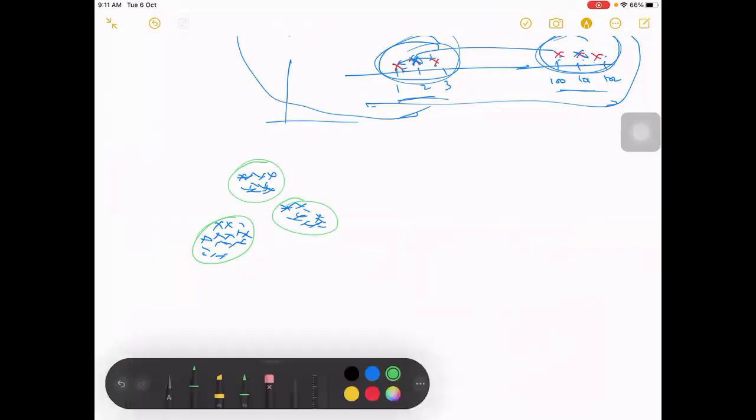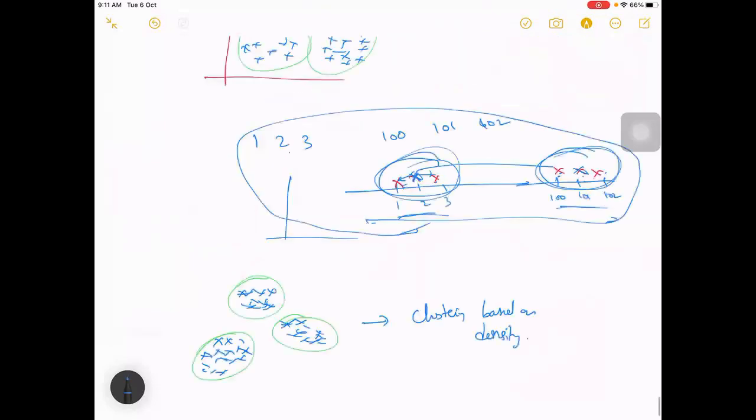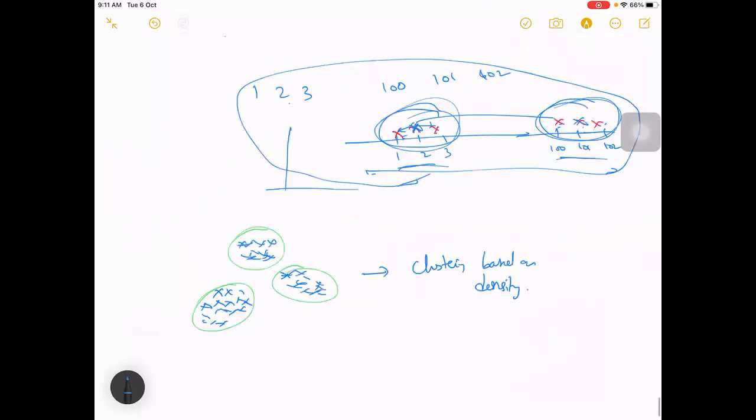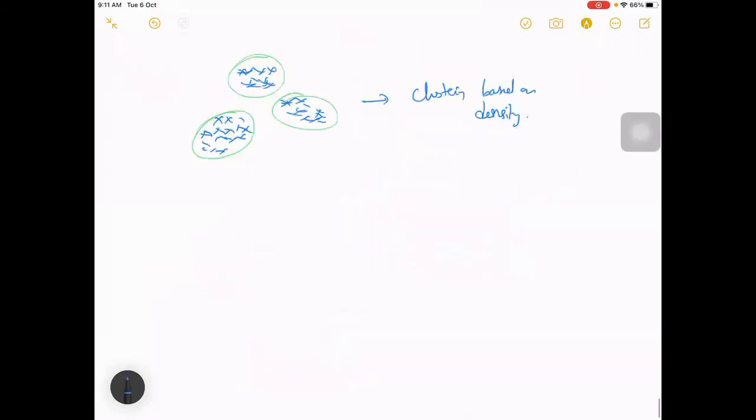So there are actually two kinds. This is clustering based on density. But what we saw in k-means is distance based clustering. So there are these two different methods by which we can solve. Let me list them down: distance based clustering, and the second one is density based clustering.